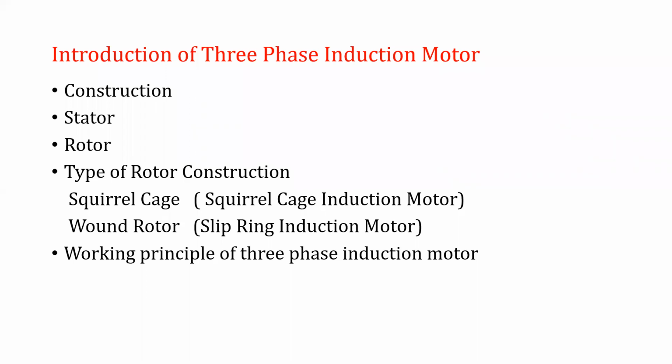Most of the motors in the industries are three-phase induction motors. For example, if there are 100 motors, nearly 95 motors are three-phase induction motors. It has a moderate starting torque and a speed in the range of, say, 1000 RPM, because in India we have only 50 hertz frequency. So the standard synchronous speeds of the induction motor are 1500 RPM, 1000 RPM, or it may be 3000 RPM.